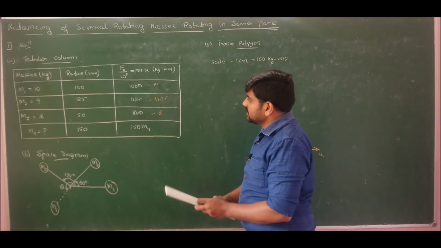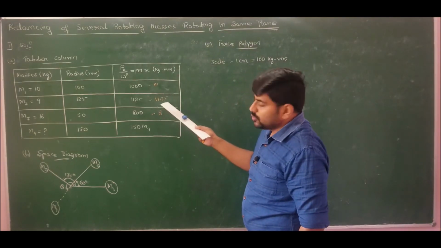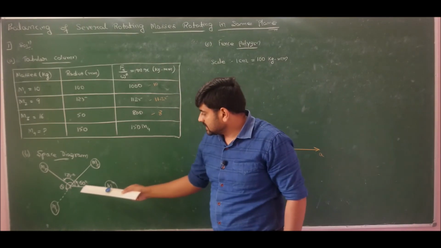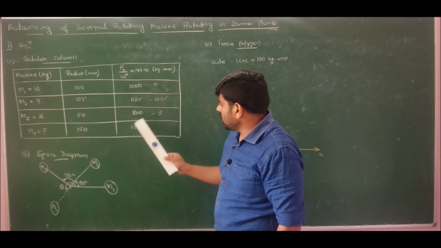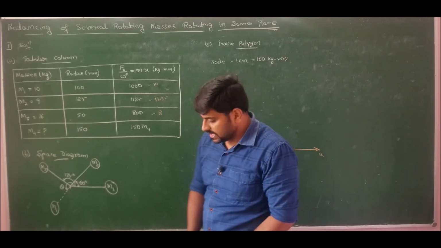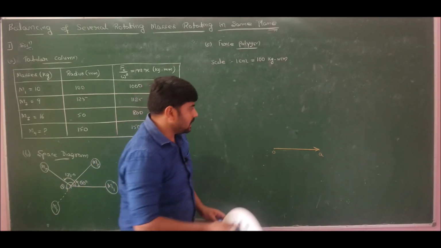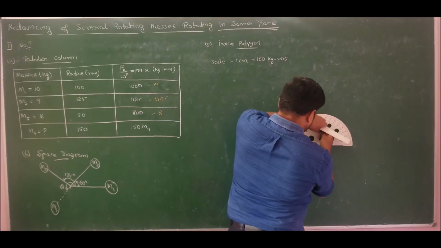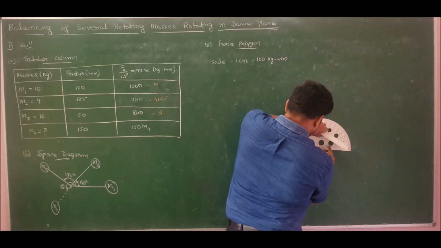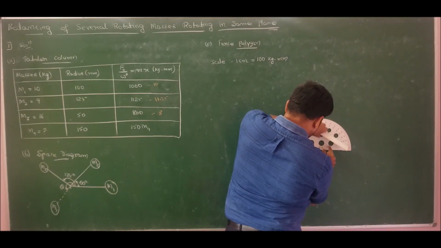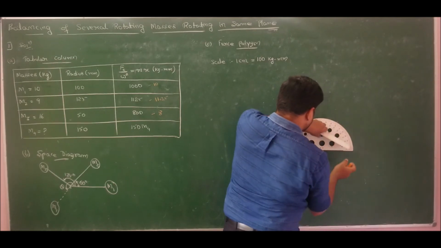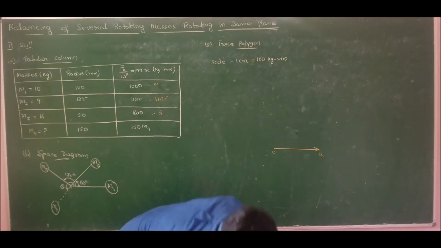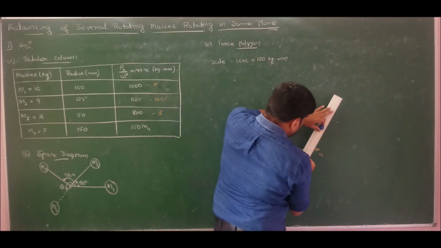Now the second mass M2, length is 11.25 centimeter, angle is 60 degrees with reference to M1, that is with reference to horizontal. So 11.25 centimeters at an angle of 60 degrees. So first let me mark 60 degrees. Now the length is 11.25.